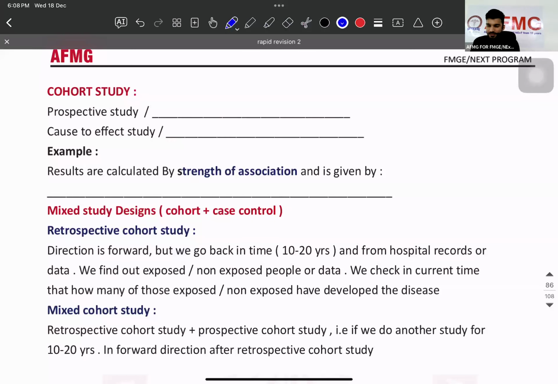Everyone. क्या बता रहे? Case control study. Can you please repeat? Yes, I can.